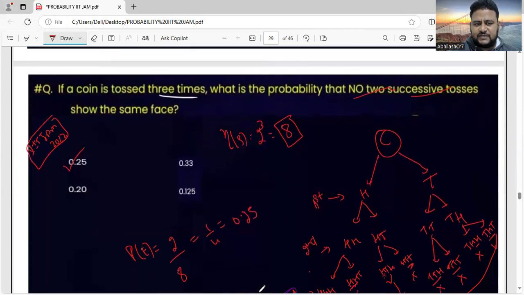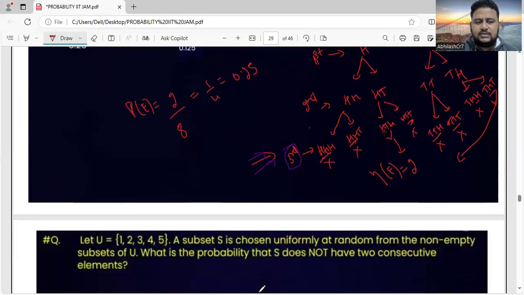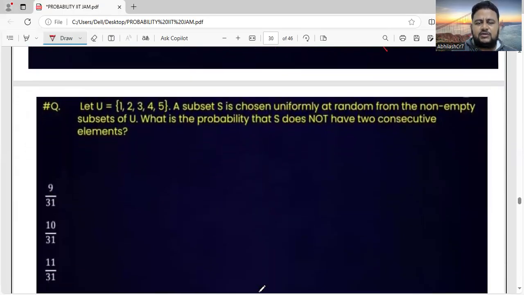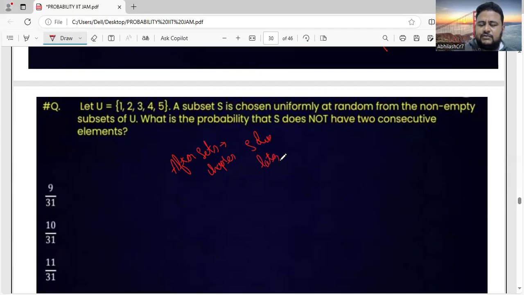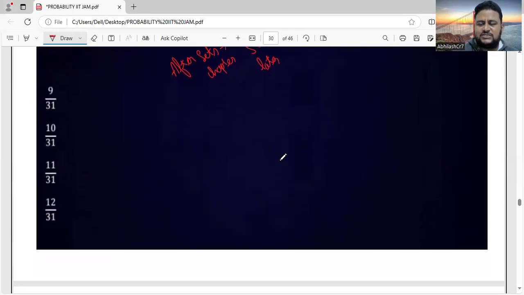Let us move to the next question, friends. One more question is there. This question we will do later, because you need knowledge of sets and subsets. So when we do the chapter of sets, relations, and functions, we will come back and do this after the sets chapter. Sets chapter, solve later.